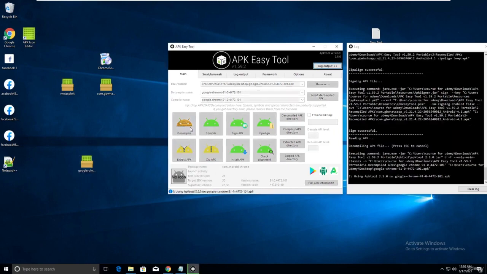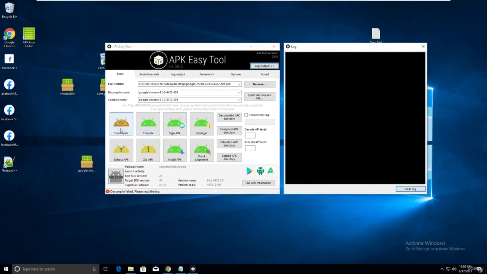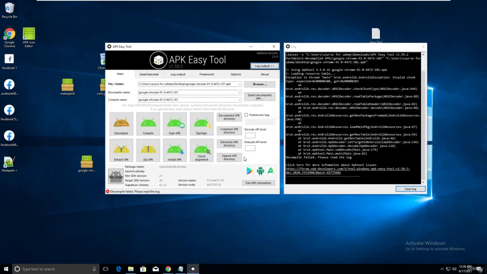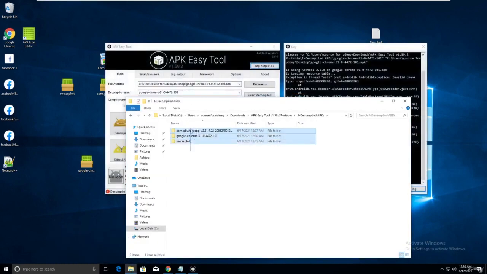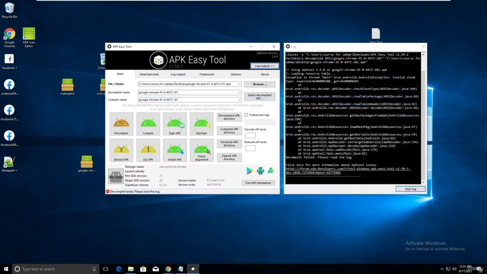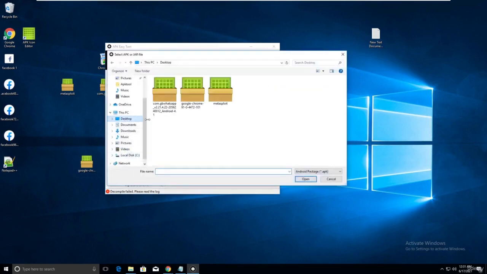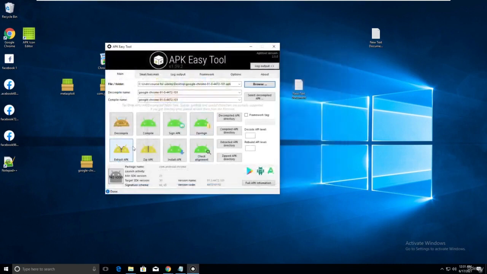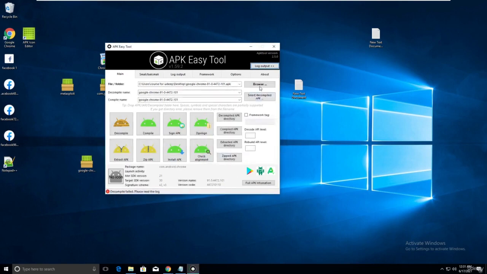Simple, just decompile it. Let me first clear the logs. Let me decompile. Let me go here, APK Easy Tool. Go to the decompile folder. I need to delete this. Let me close this. Let me browse desktop. There is Chrome. Let me decompile. I think it got some error. Yes, it's having some errors.